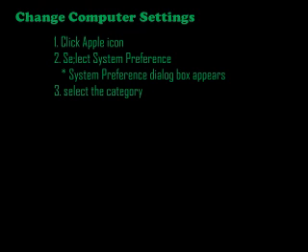Just click the Apple icon in the top left corner of the screen. Then select System Preferences. At that time the System Preferences window will appear. Then select the desired category and make changes to the settings. Then we can also use the Dock Launchpad to open System Preferences. Just click on the button in these windows.